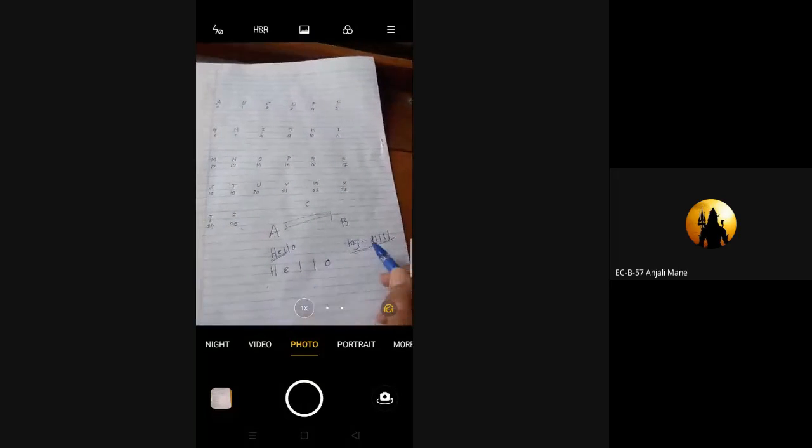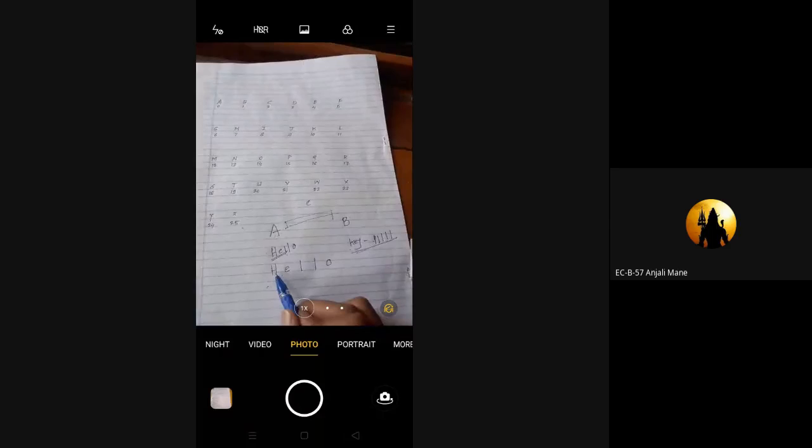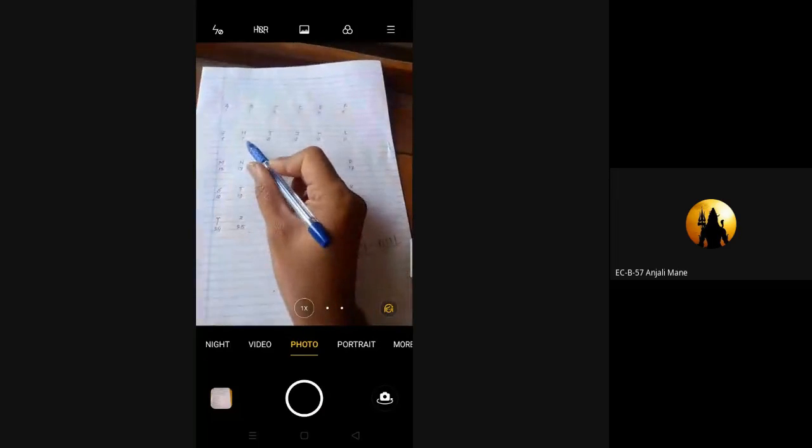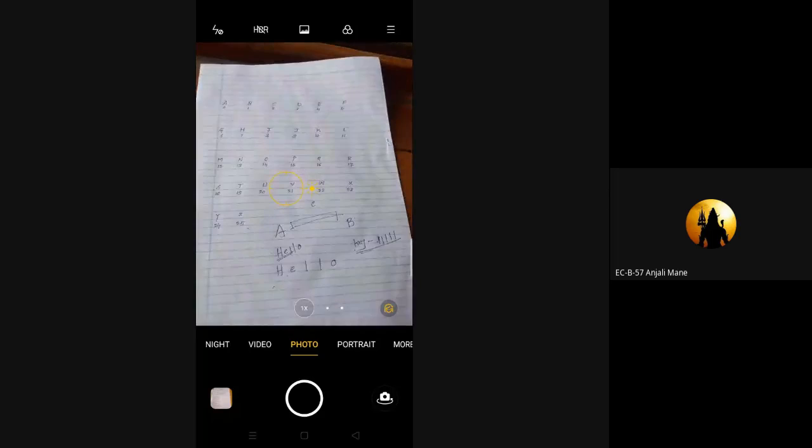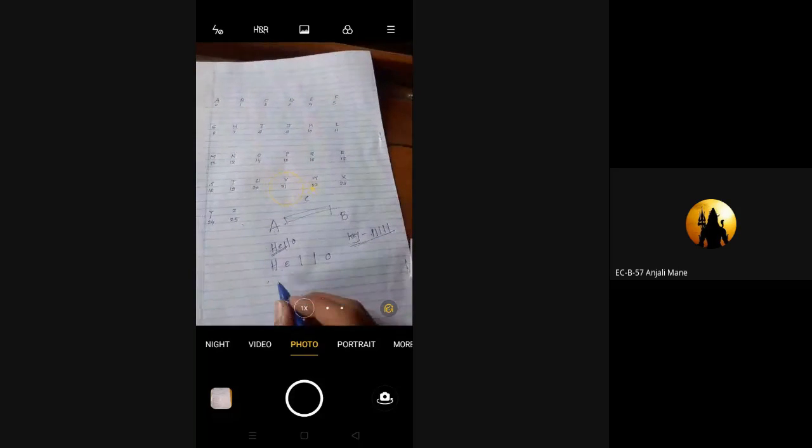By using this key, we can encrypt the message. We have to use these particular letters. The first letter is H, so we have to find out the number of H in our alphabets. Can anyone tell?